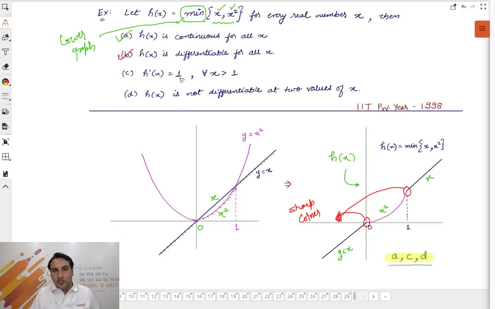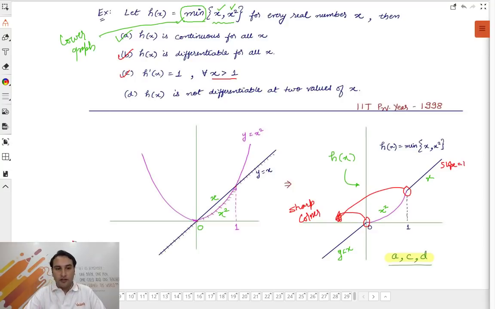Also, h'(x) equal to 1. So beyond 1, when x is greater than 1, what is the slope of this graph? What is the slope of y equal to x? The slope is nothing but the differentiation of the graph. So h'(x) is equal to 1. Its slope is 1 beyond x equal to 1. That's it. So guys, this is all about this.